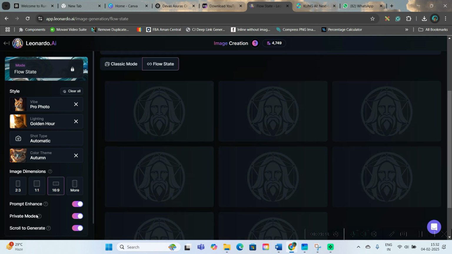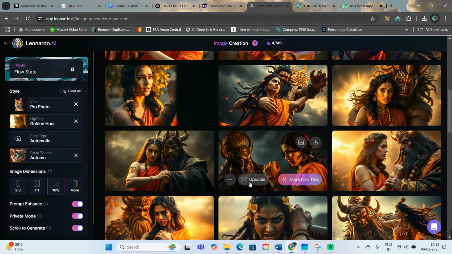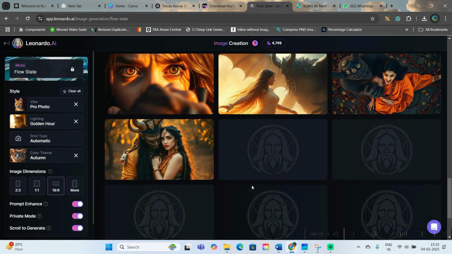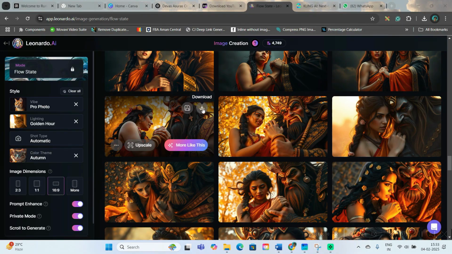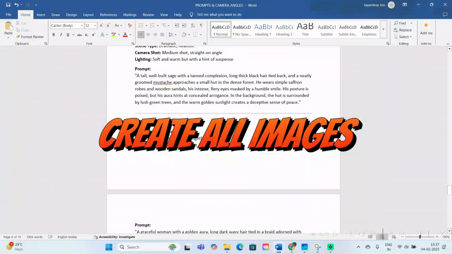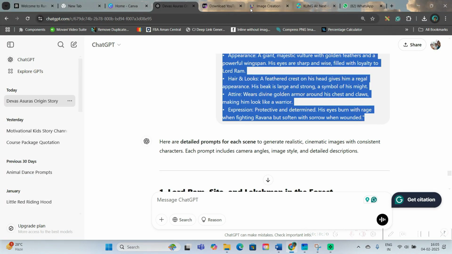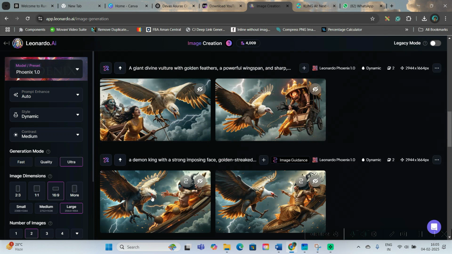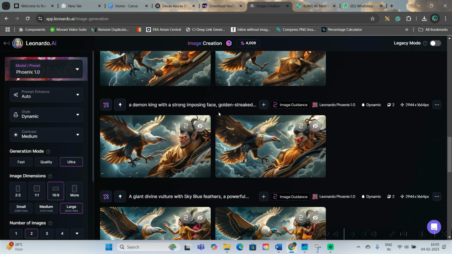Here the best part is in flow state, you can right now use flow state for free. They will continue creating images. So one or the other will be suitable for you. So I liked this image, so I will go ahead and download it here. Now as you can see, I have generated all the images, partly with the help of classic mode, partly with the help of flow state. Okay, so you'll have to create the images. Now let us move forward to create the videos.